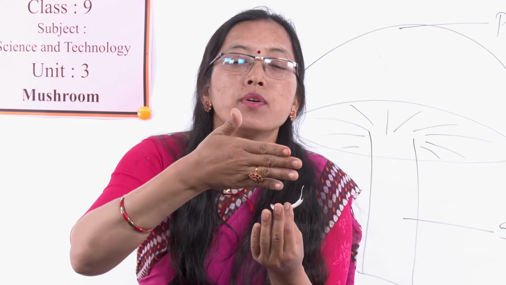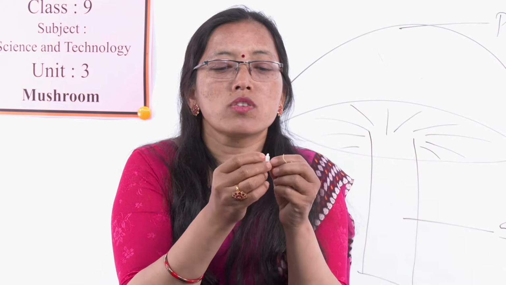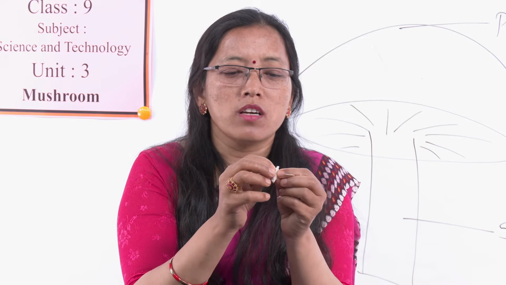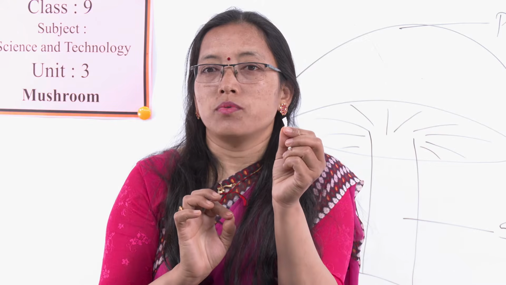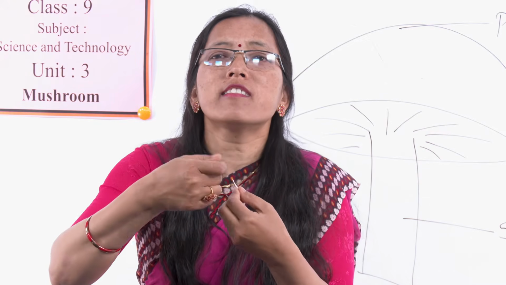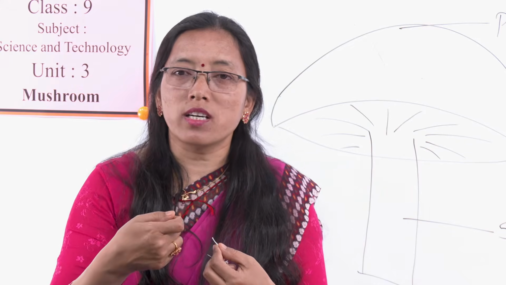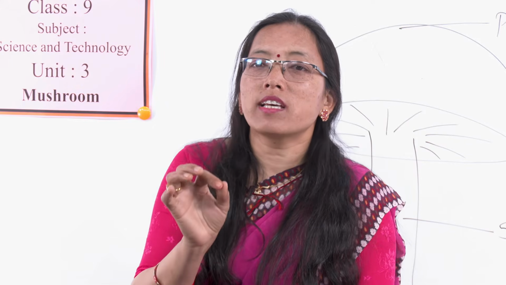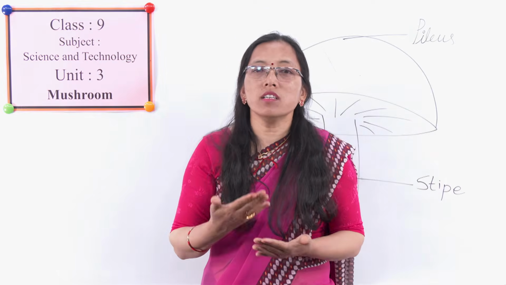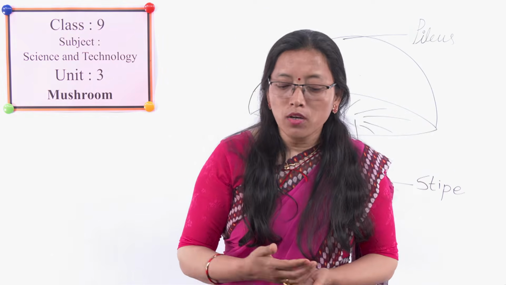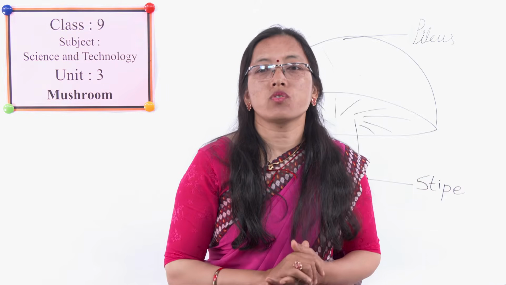We slice the potato, keep this very thin portion between the two slices of potato, and then we make very thin slices. Very thin slices we take out, and those slices we keep on the slide. Then we observe under the microscope.